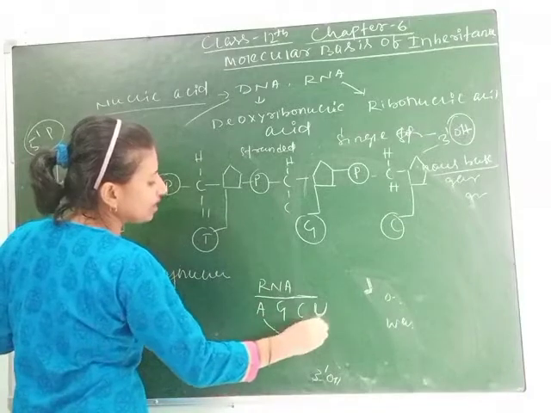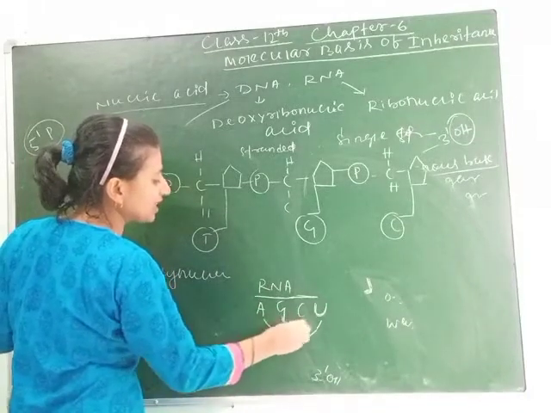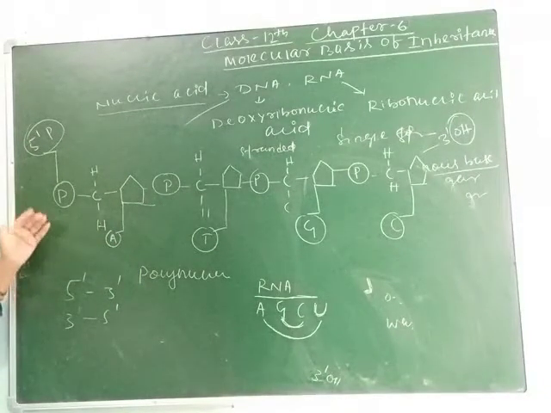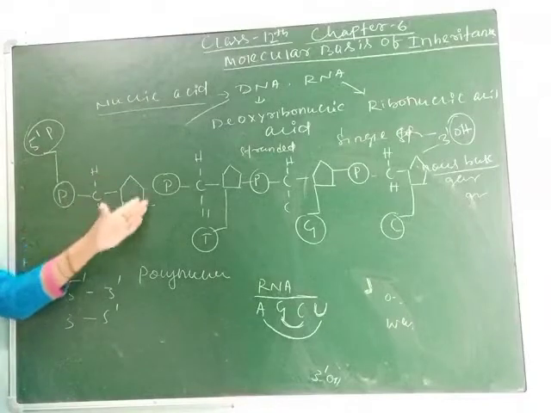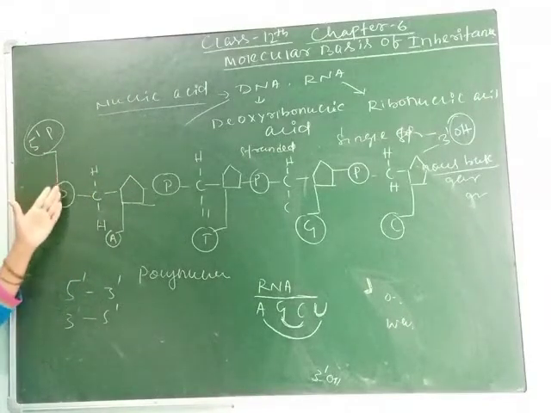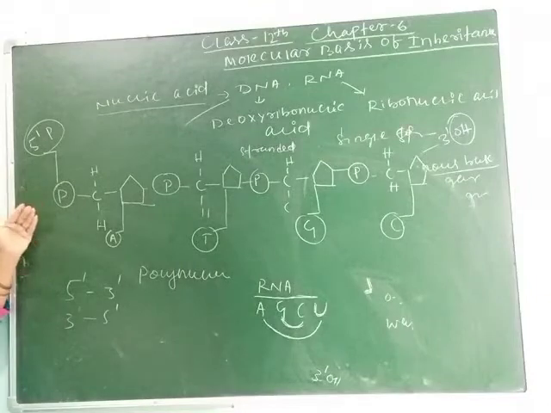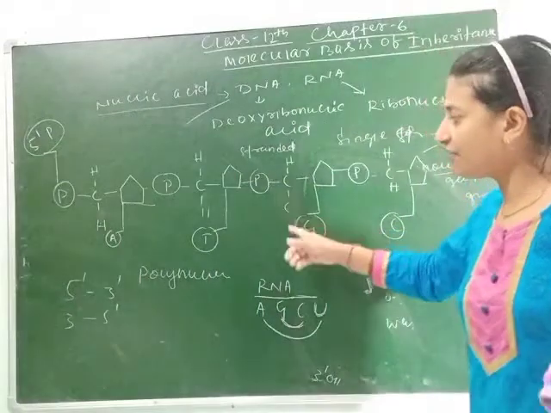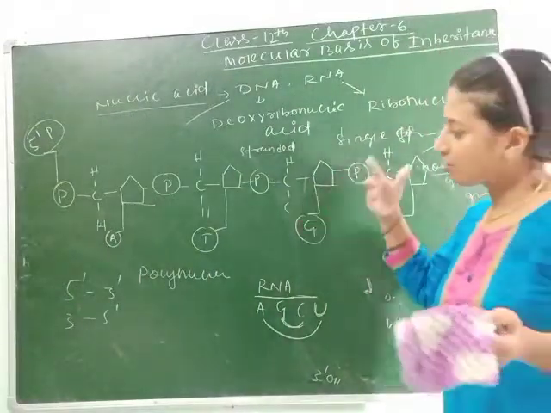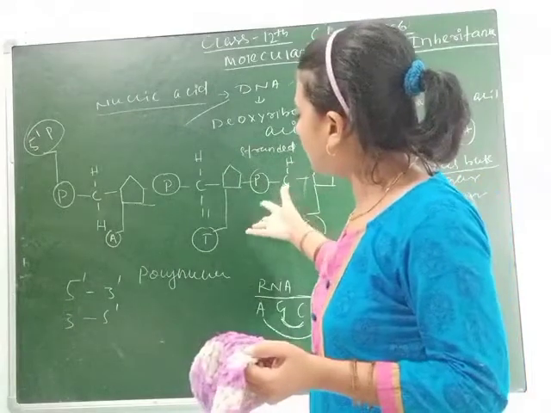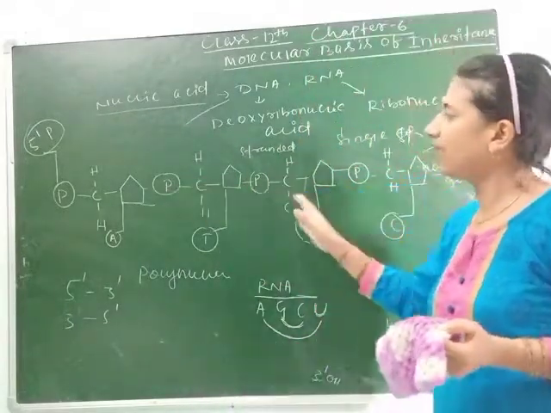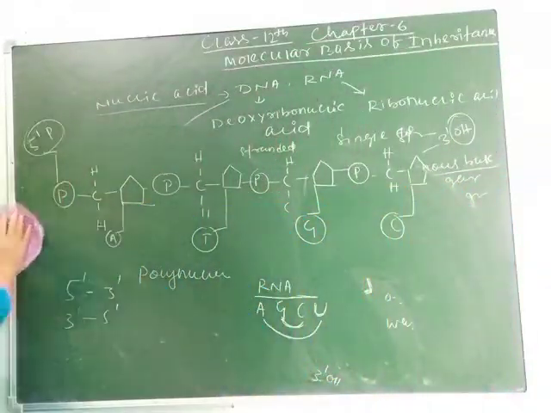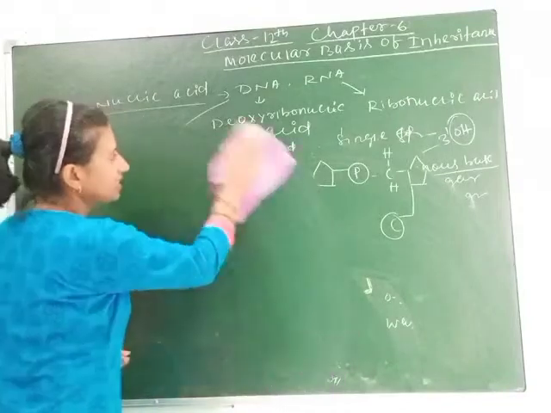So adenine binds with uracil, whereas guanine binds with cytosine. But in case of DNA, the case is different. Clear, students? So here is the concept which I gave you. This is the concept of DNA. Now we will study the salient features of double helical structure of DNA. If the question asks to draw the structure of a polynucleotide chain, then you can draw like this and mention how the base pairs are arranged. Clear? Now let's see the salient features of DNA.